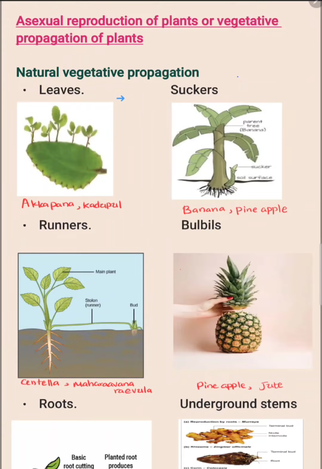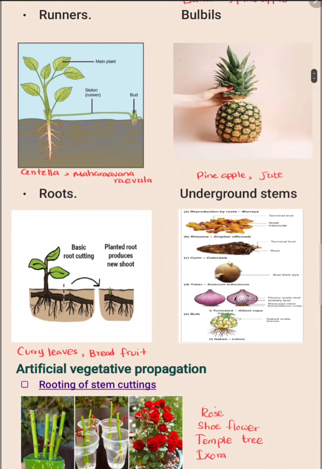Examples for leaves used in natural vegetative propagation are akkapana and kadupul. For the suckers, banana and pineapple. Runners, centella, that means gotukola, and maharavana raula. For the bulbils, pineapple and jute. The roots that do vegetative propagation are curry leaves, breadfruit and guava.